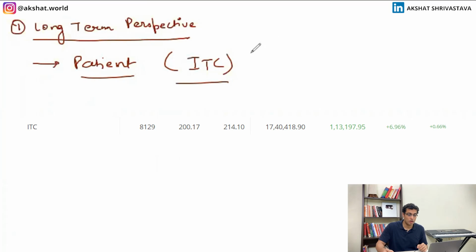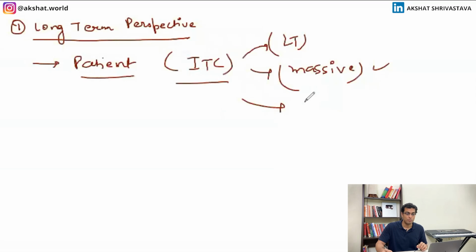I bought that stock from a long-term perspective. Again, I'm still sitting on profit on ITC. It is not a type of stock that is giving massive returns. It is hardly giving any major returns as of now, but I'm hopeful that it will give more returns as we go along. Meanwhile, I'll enjoy what?